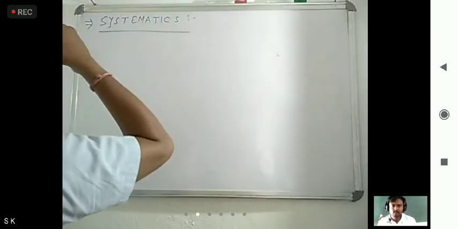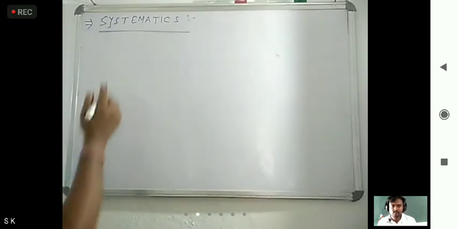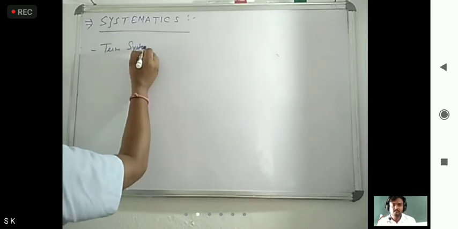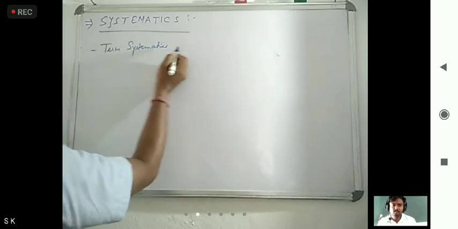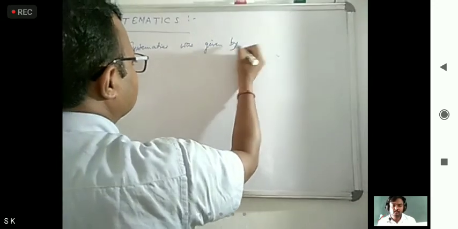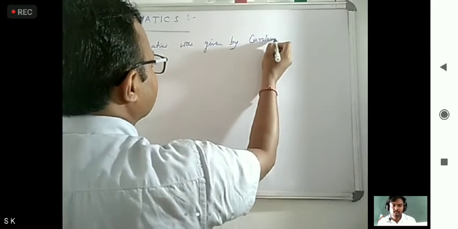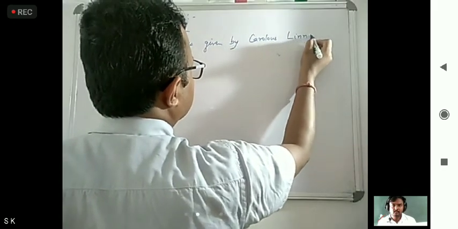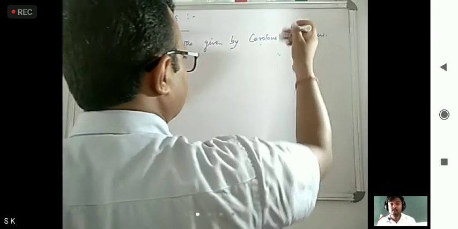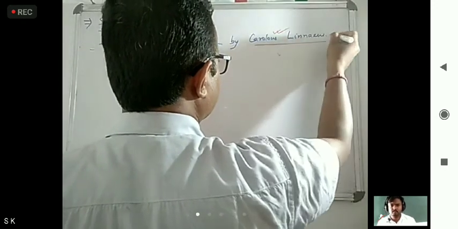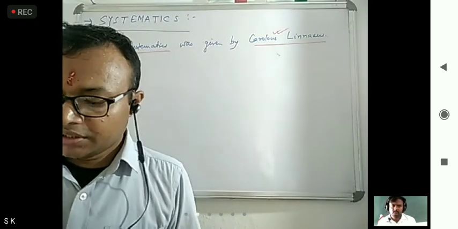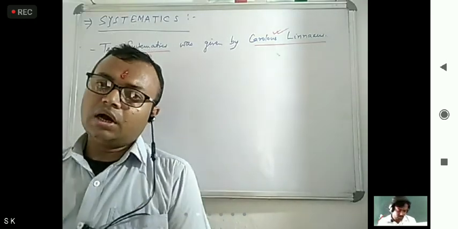Now, first of all, we have to know this term given by, so the term systematics was given by Carolus Linnaeus. Who has given this term? Carolus Linnaeus. This you have to remember. Now, how we can define?